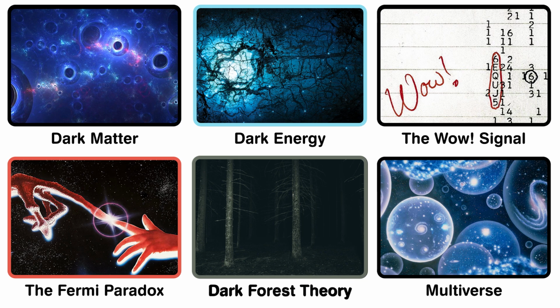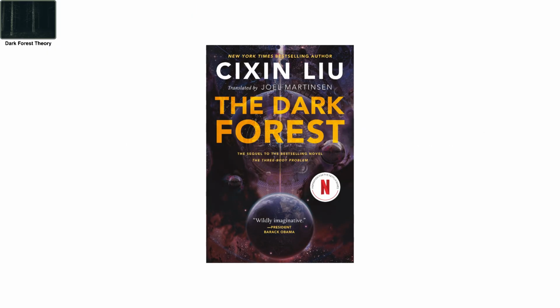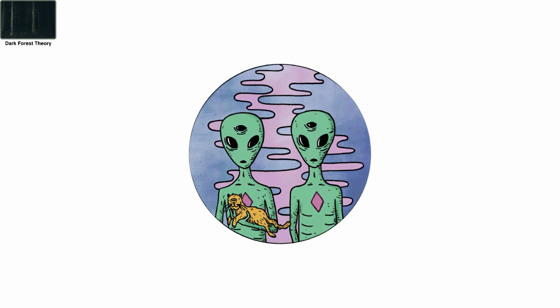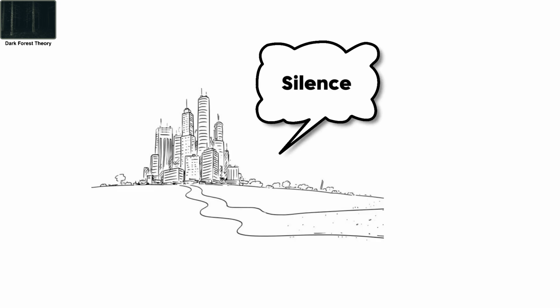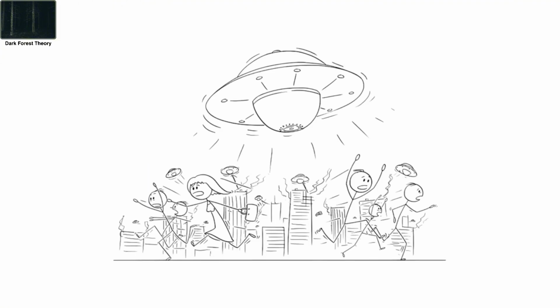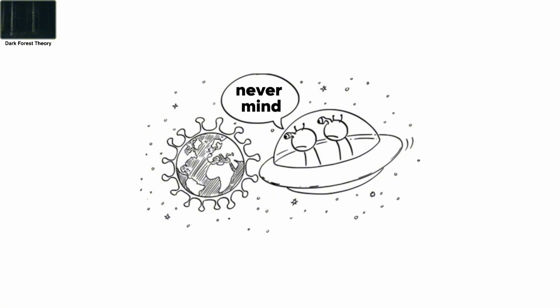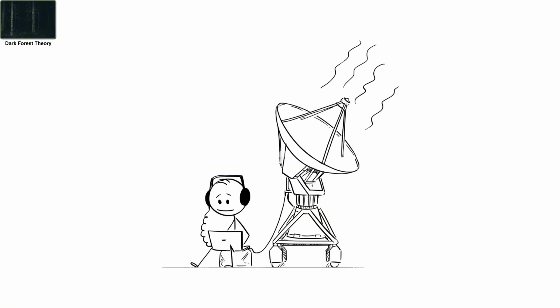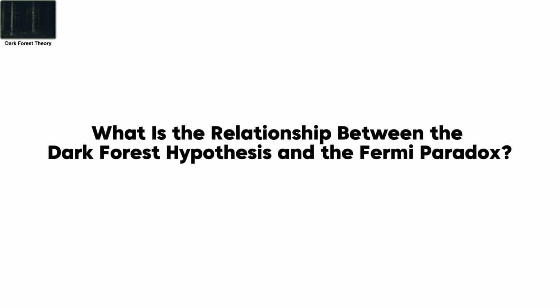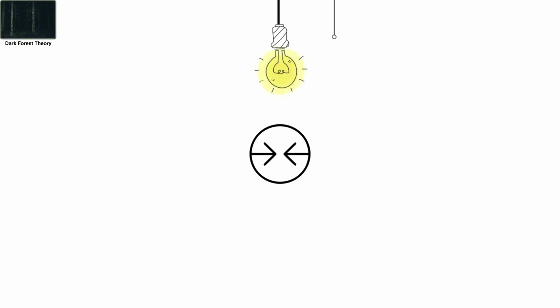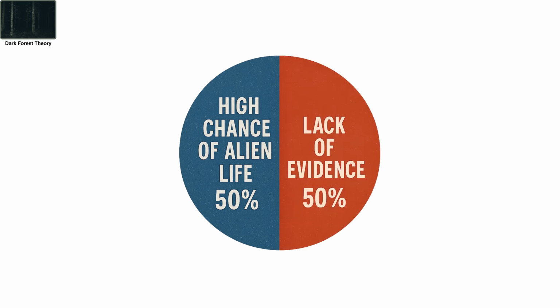The Dark Forest Hypothesis. The Dark Forest Hypothesis, from Liu Cixin's sci-fi novel The Dark Forest, offers a possible reason why we haven't encountered aliens. They're hiding to survive. It compares the universe to a dark forest, where every civilization must stay silent or risk being attacked. The fear is that any contact could lead to conflict over resources or territory. To protect themselves, advanced civilizations may avoid or eliminate potential threats, explaining the silence of the cosmos. What is the relationship between the Dark Forest Hypothesis and the Fermi Paradox? The Fermi Paradox highlights the contradiction between the high chance of alien life and the lack of evidence.